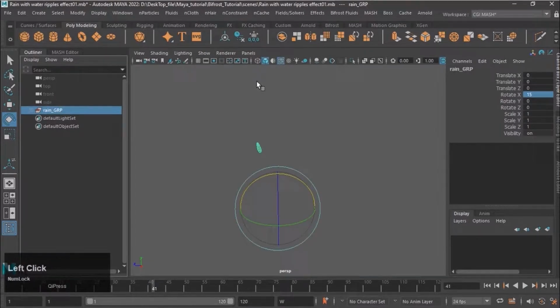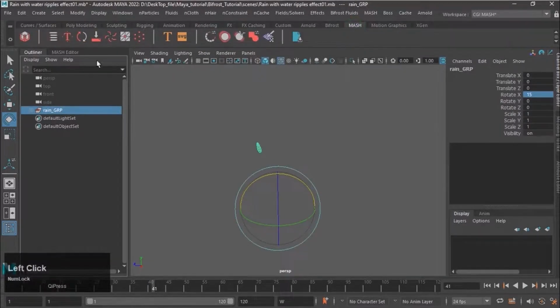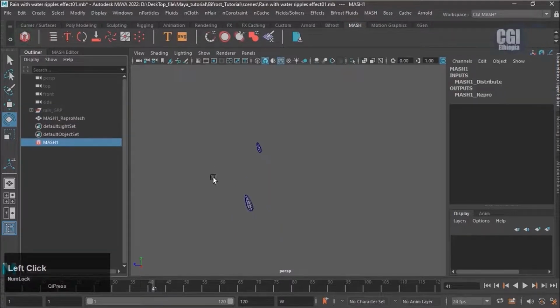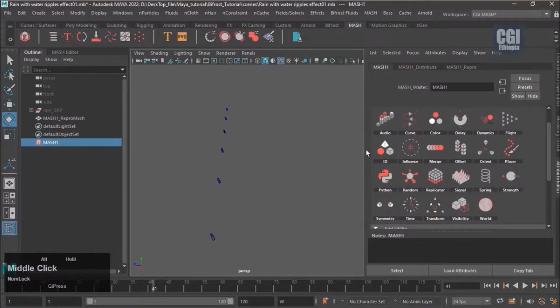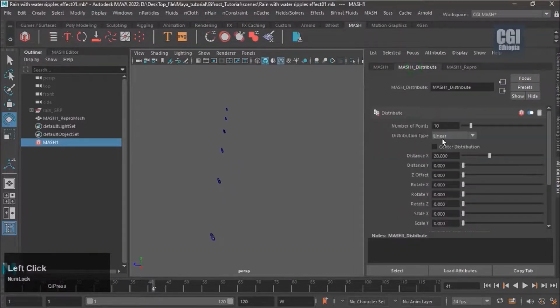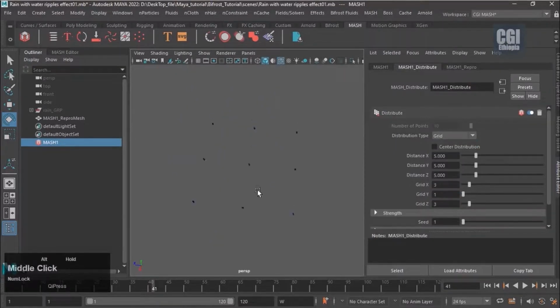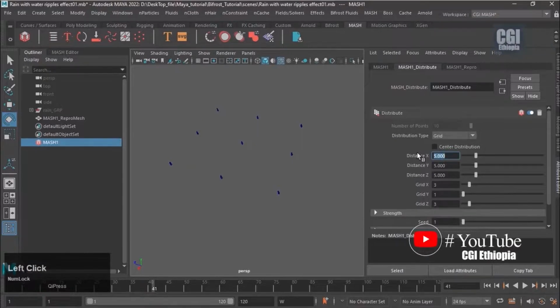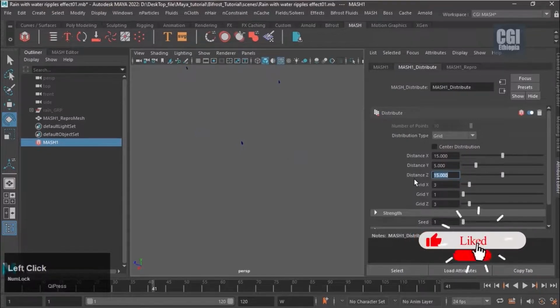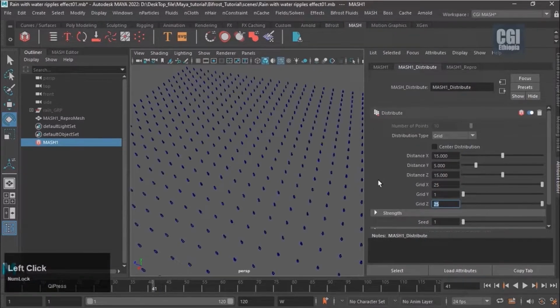Next, select the group, go to the Mesh shelf, click Create Mesh Network. Go to the Attribute Editor, select the Mesh Distribute. Set Distribution Type Grid. Distance X value 15. Distance Z value 15. Grids value 25.